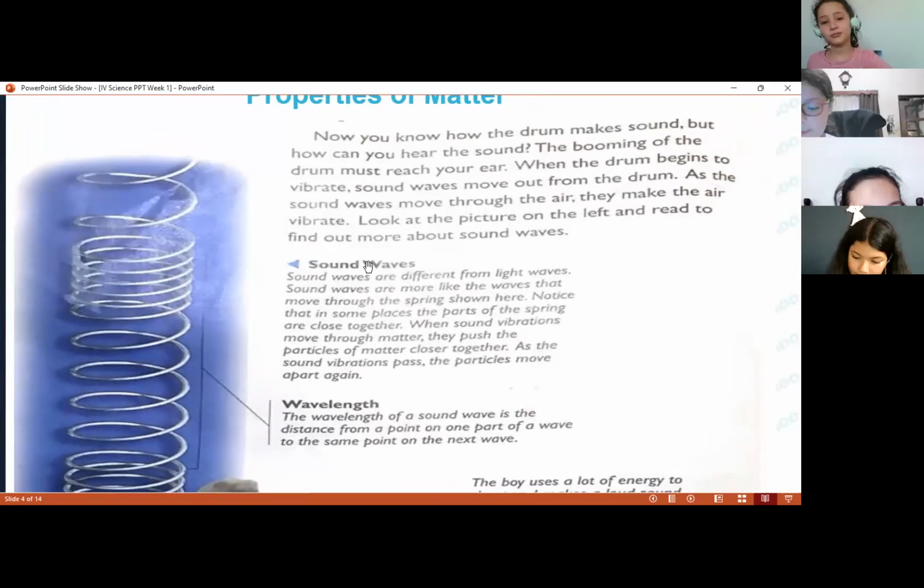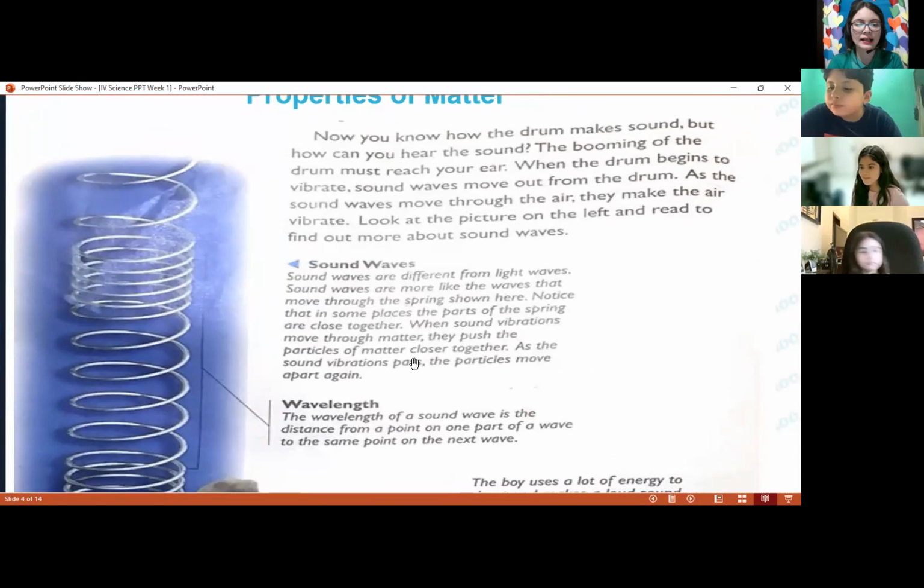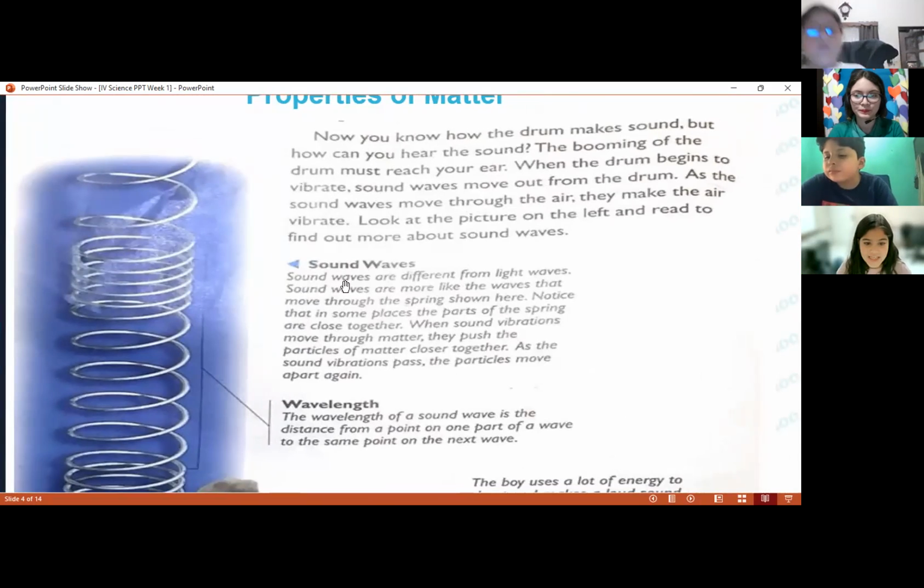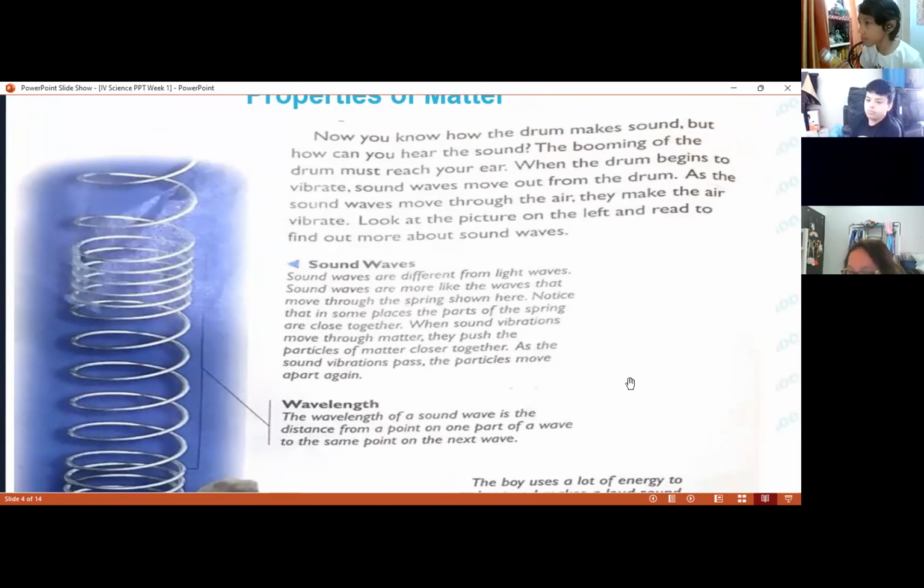Sound waves. Who wants to read this part? Rebecca, okay. And then Khaled. Sound waves are different from light waves. Sound waves are more like the waves that move through the spring shown here.